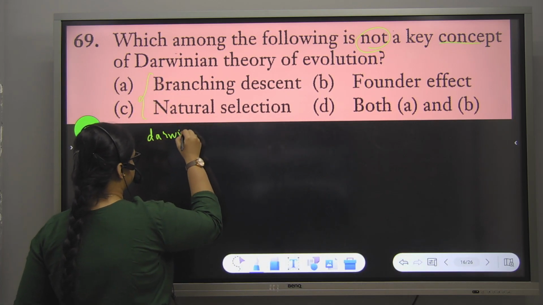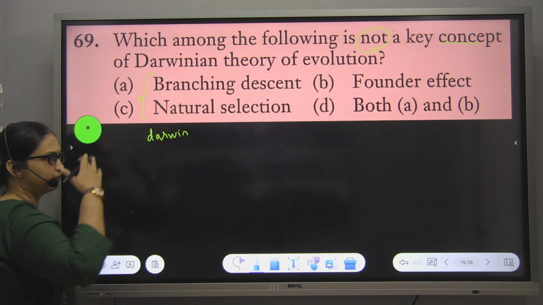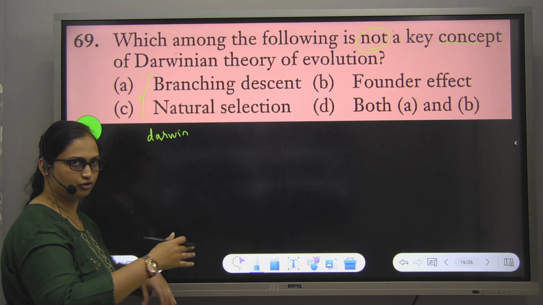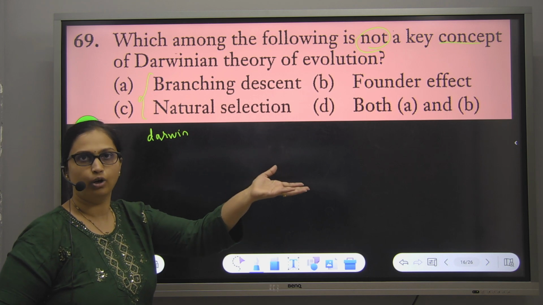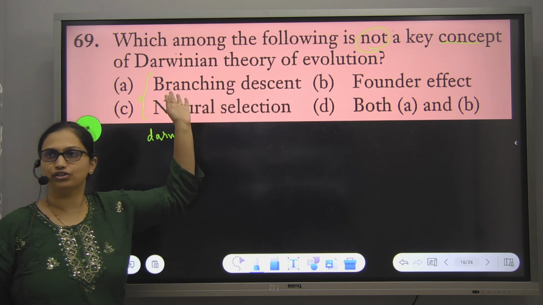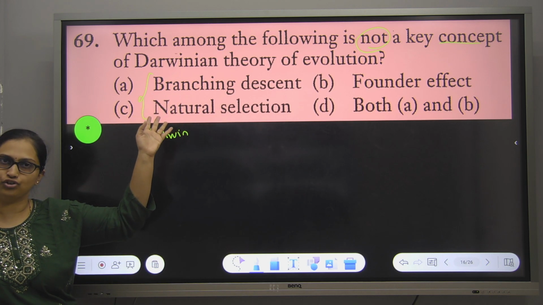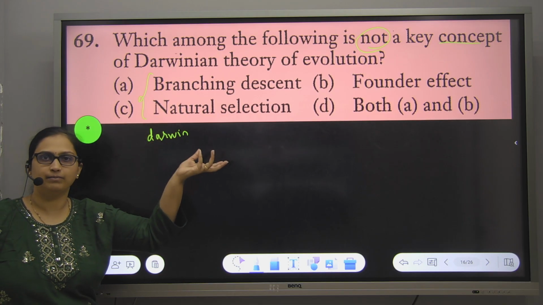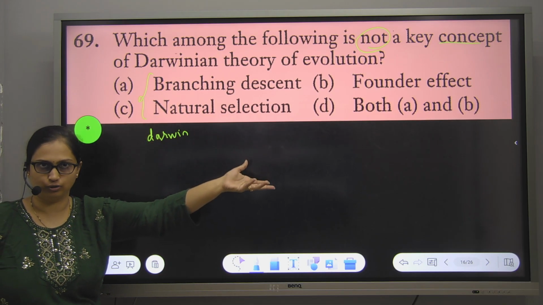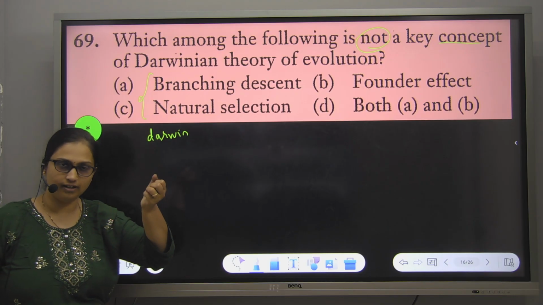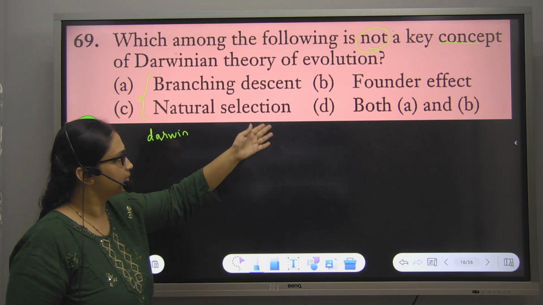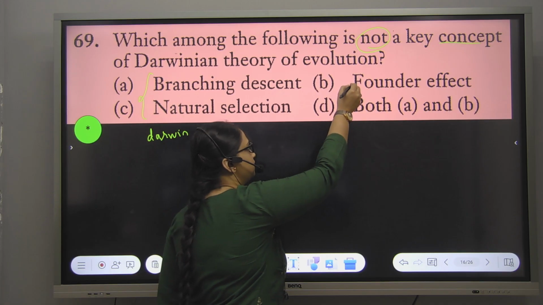Yes, ma'am. Branching descent means from one generation to another generation, another generation, it will go on passing whatever variation. Like the finches we saw, the type of beak will be given to their generation also. So natural selection and branching descent are the two key concepts. Correct. But founder's effect: what is the meaning of founder's effect?